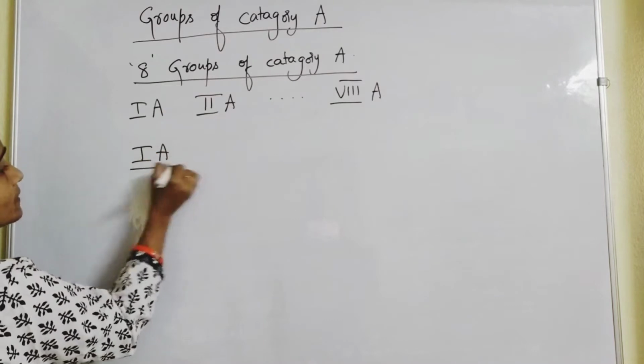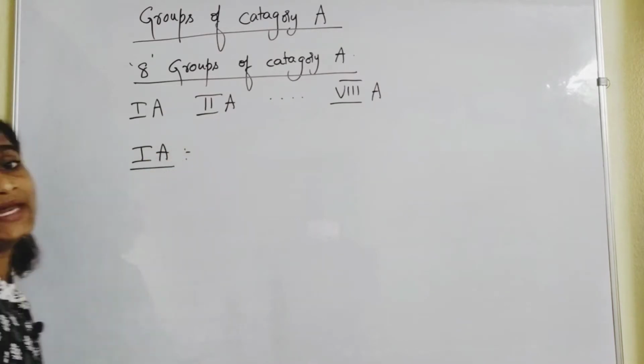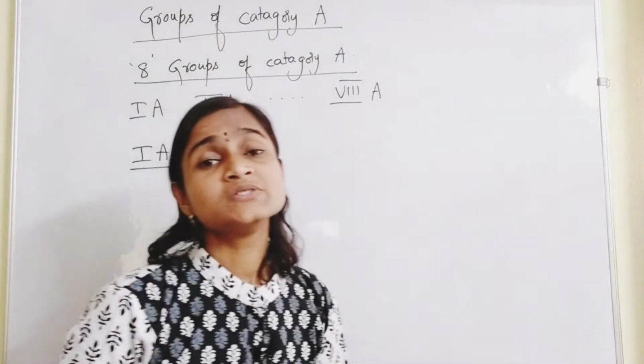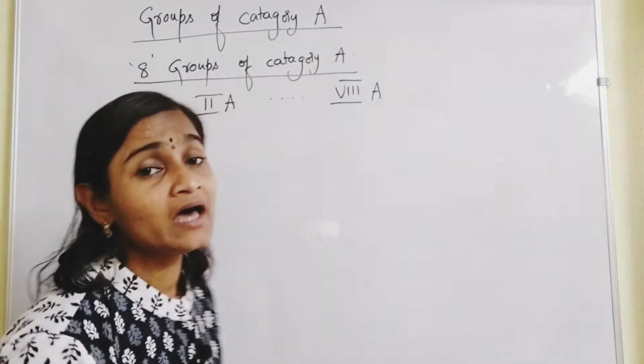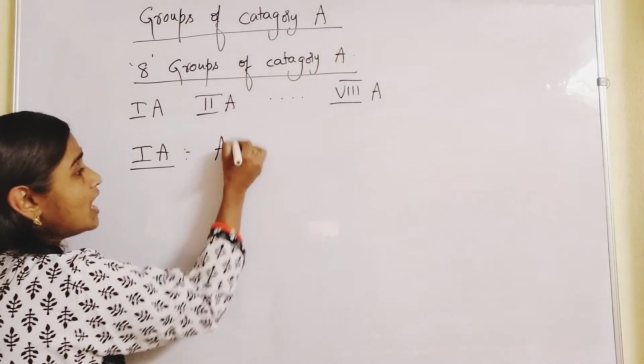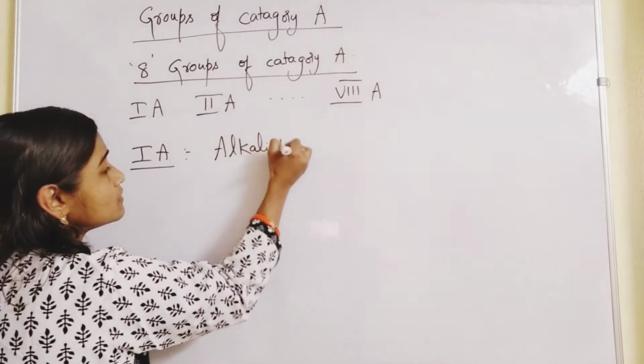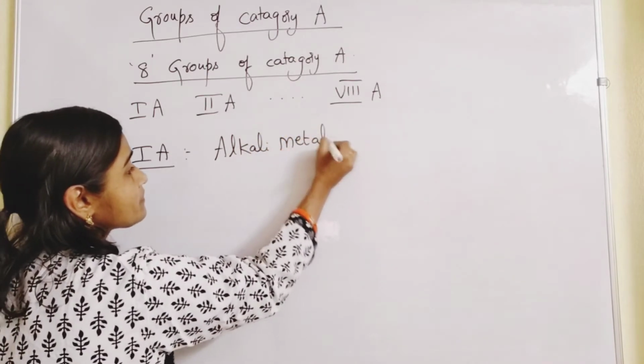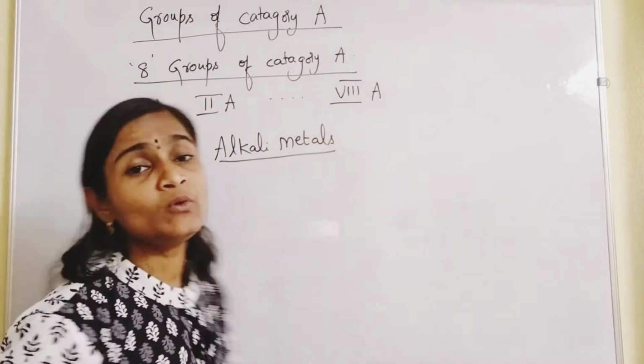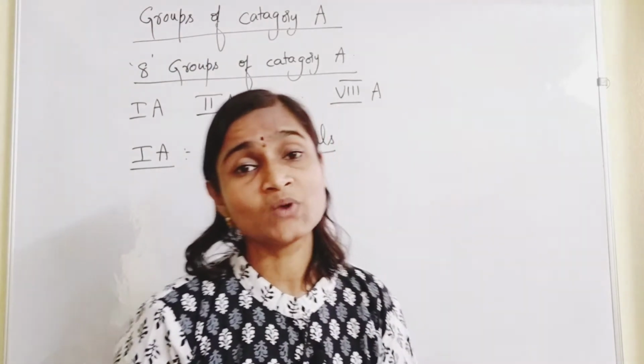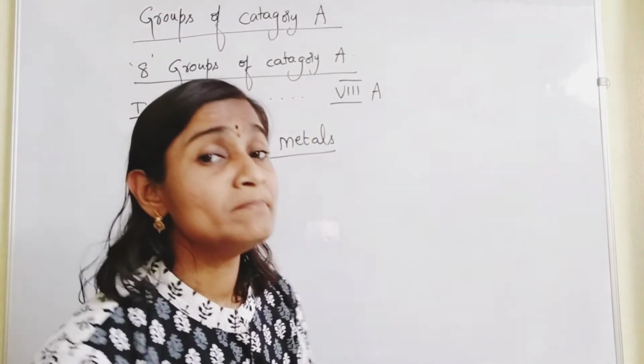So let us discuss 1A group elements. 1A group elements are also called alkali metals. 1A group elements are also called as what? Alkali metals.